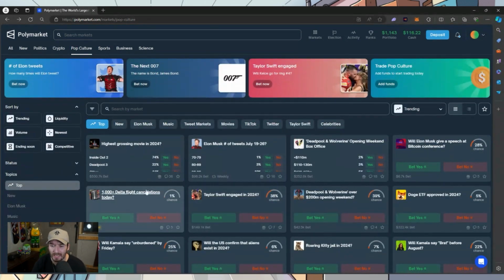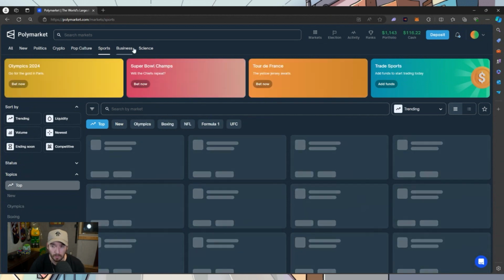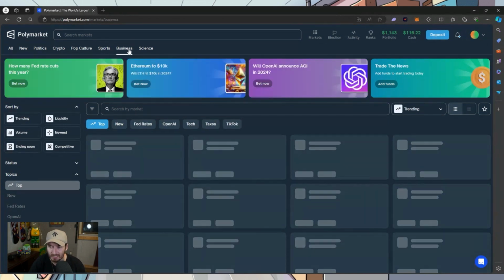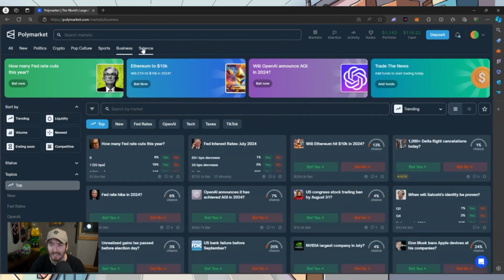Will Taylor Swift be engaged? Will 1,000 Delta flights get canceled today? Deadpool and Wolverine over 200 million on the opening weekend. There's a bunch of different angles to take, including sports, business. We bet on the science line today. You can really find your market here and get really anecdotal.